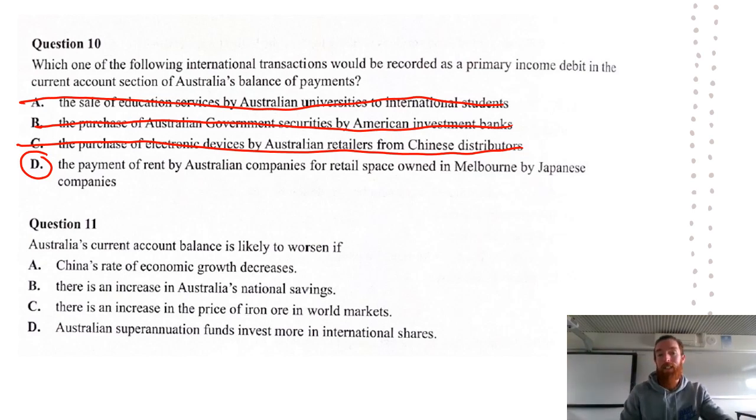Australia's current account balance is likely to worsen if China's rate of economic growth decreases. Well, if that happens, there's going to be less demand for our exports, and therefore that's going to decrease the current account balance. If there's an increase in national savings, that's going to make the current account balance better, because we're not going to borrow as much or spend as much overseas.